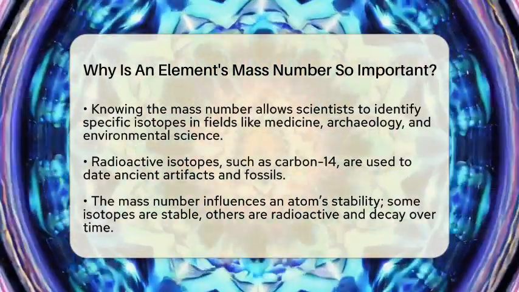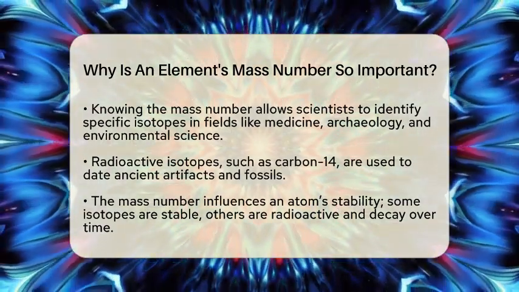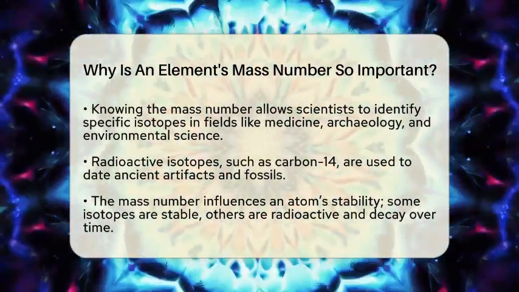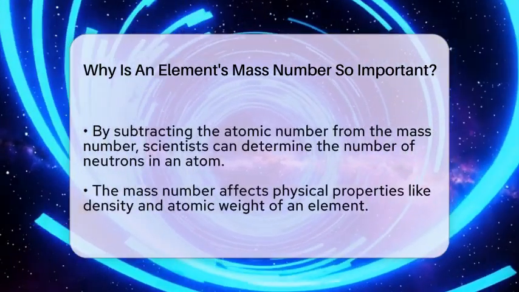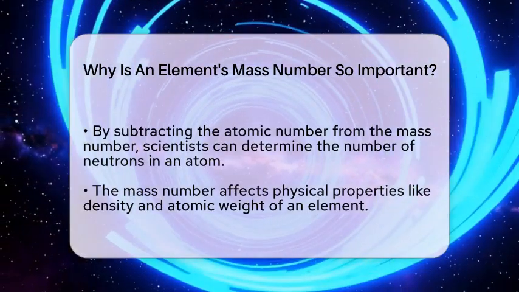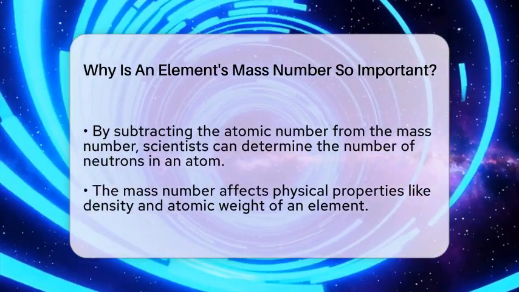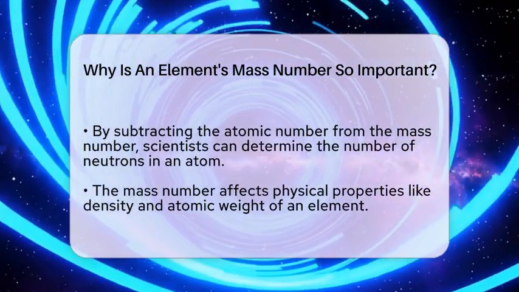The mass number also makes it easy to find the number of neutrons in an atom. Since the atomic number tells us how many protons are in the nucleus, subtracting that from the mass number gives us the neutrons. This simple calculation is a key step in nuclear chemistry and physics. It helps us understand why some isotopes are stable and others aren't.